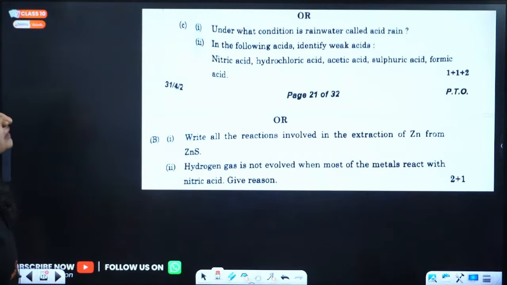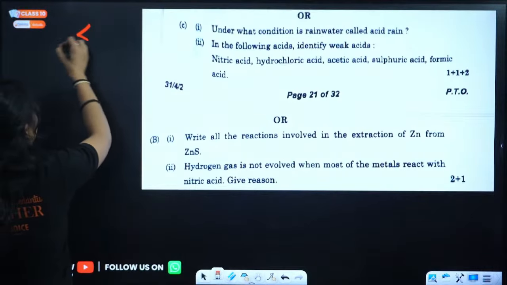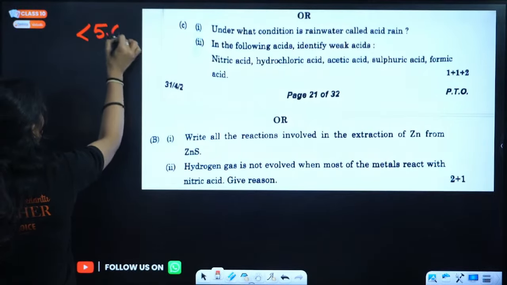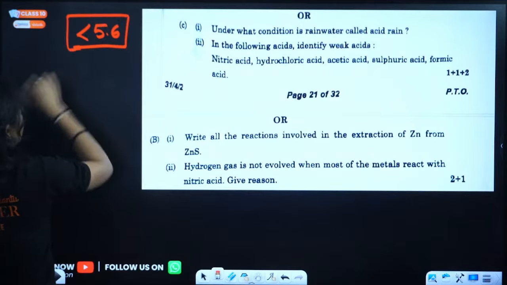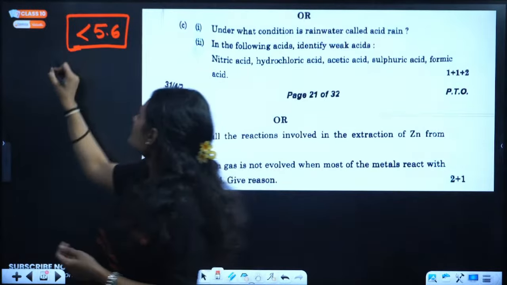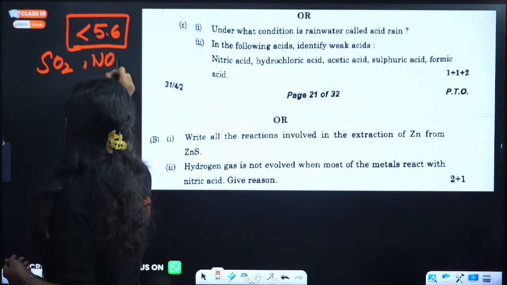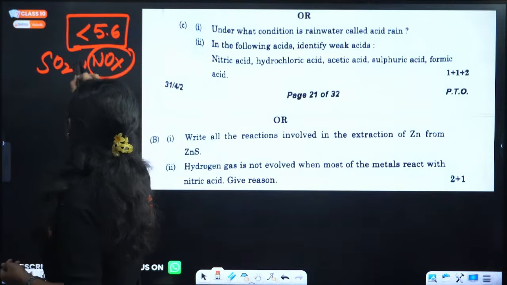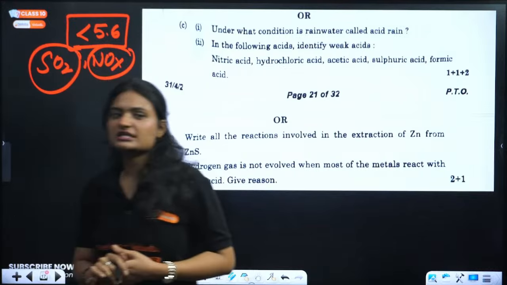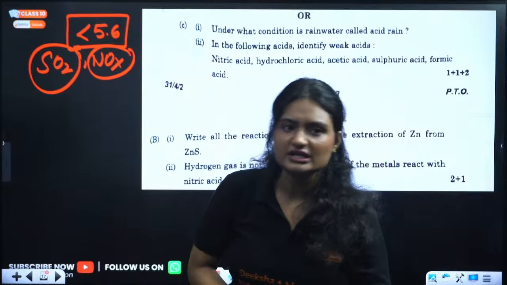Next, under what condition is rainwater called acid rain? If the pH of rainwater is below 5.6, and why will it be below 5.6? Because of the presence of sulfur oxides and nitrogen oxides, the pH of the rainwater goes below 5.6. It is called acid rain.